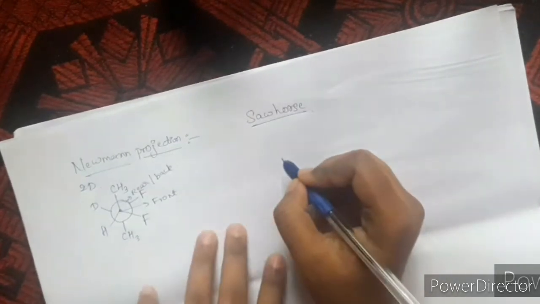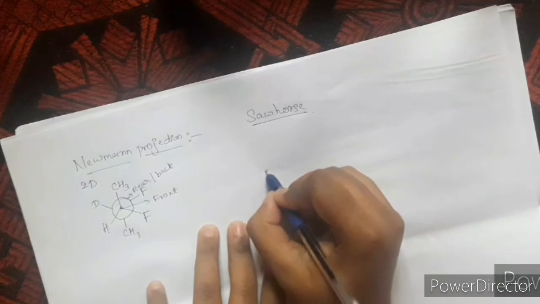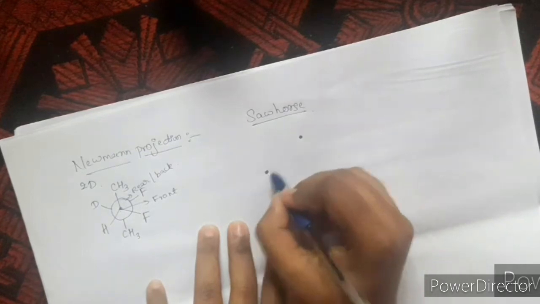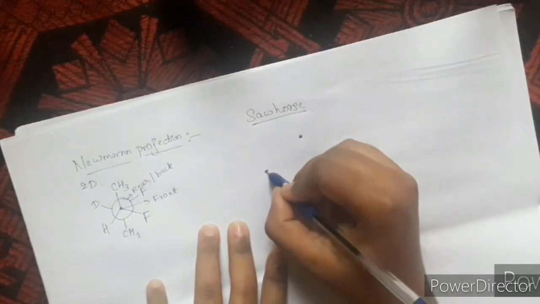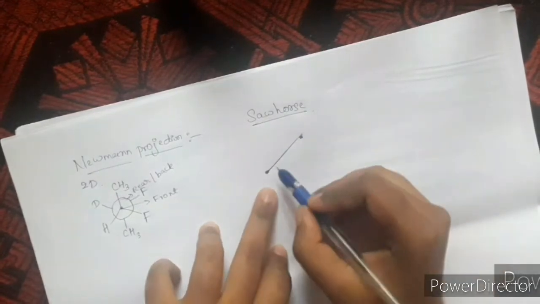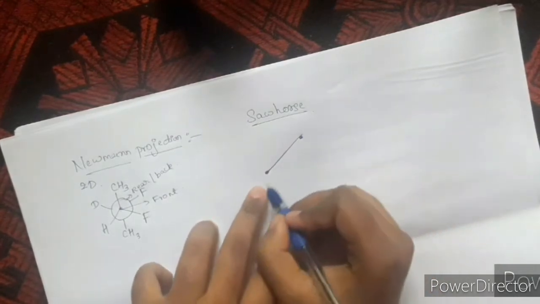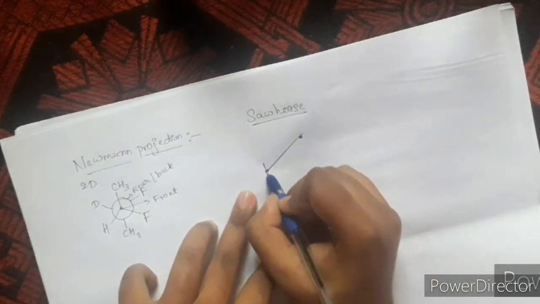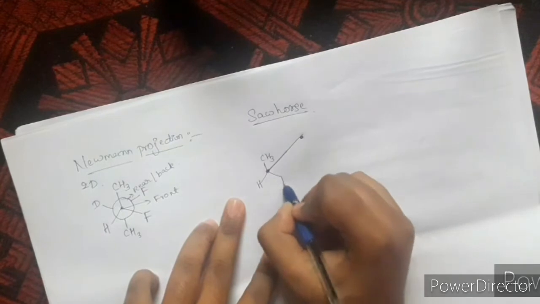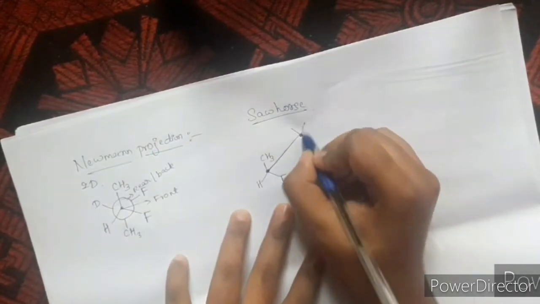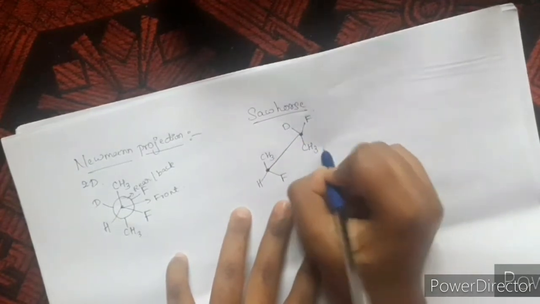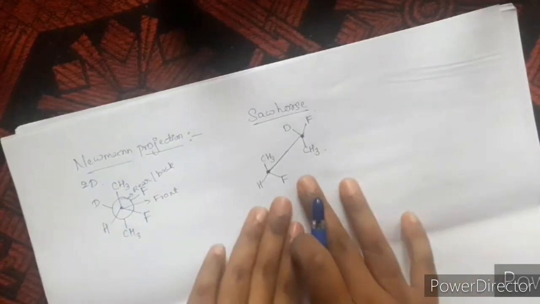In case of Sawhorse projection, we will represent the key carbon atoms. See these dots, I use this as carbon atoms. We represent the two key carbon atoms using a diagonal line. I represent these two carbon atoms, and this diagonal line is on the plane. To this carbon atom, three more groups are attached like this: CH3, H, F, and to this carbon atom again three more groups are attached: D, E, F, CH3. So this is side view.